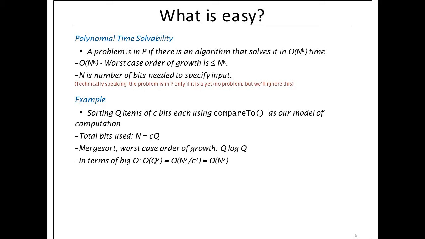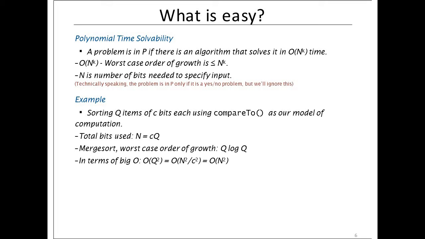So what do you mean by easy? We can consider polynomial time solvability. A problem is in P, that is polynomial time, if there exists an algorithm that solves it in big O of n raised to the power k time, where big O notation gives the time complexity upper bound, the worst case order of growth, and n is the number of bits needed to specify the input.